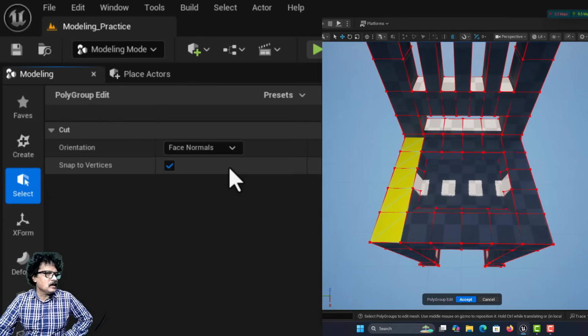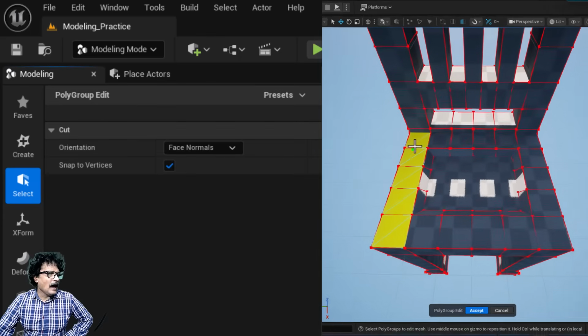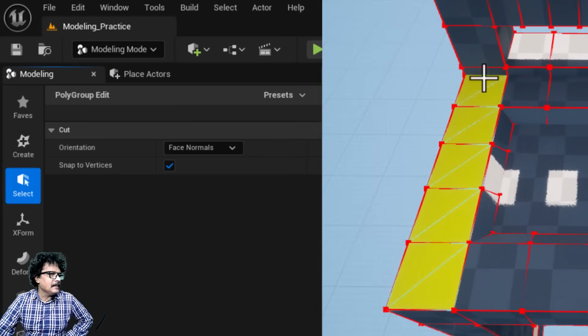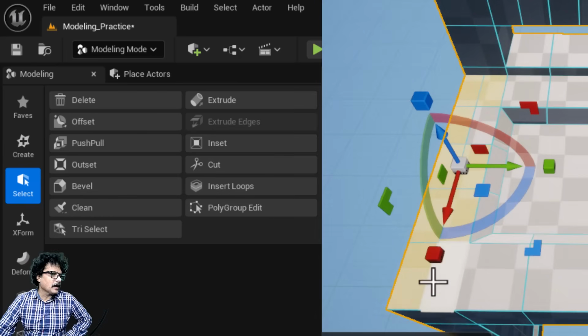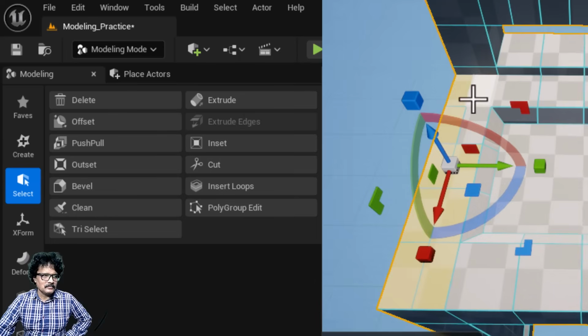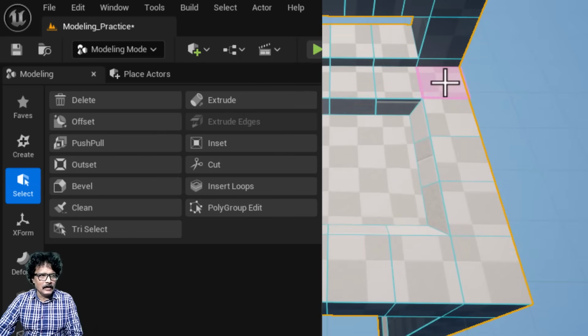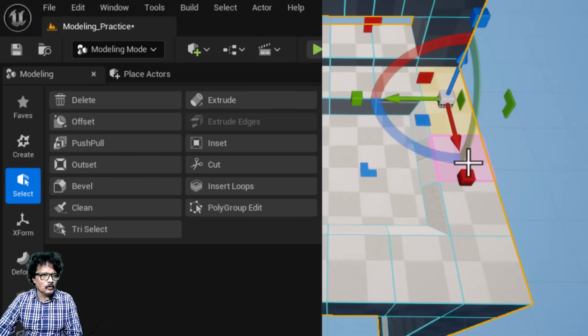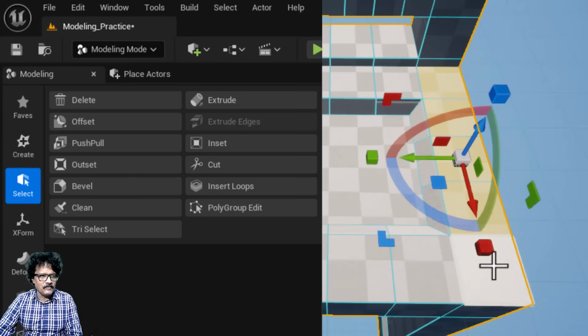So, if I click on the cut tool here, I can now start from any of the edges here. So, I have an edge here, I will just click here and then I will drag it all the way till here and then click again. So, now you can see all these faces are now cut into 2 pieces. Now, same thing I will do here. I will select 1, 2, 3, 4, 5 faces.